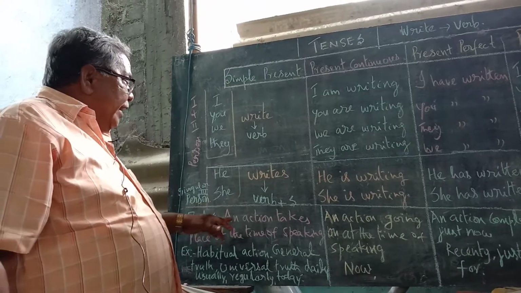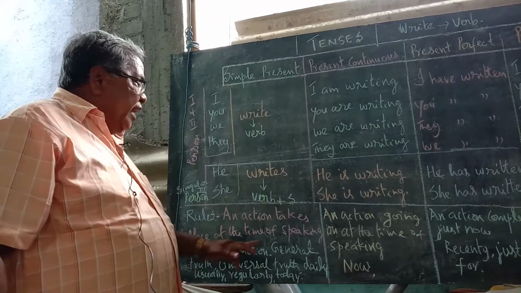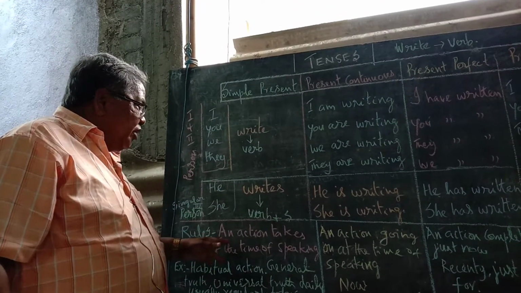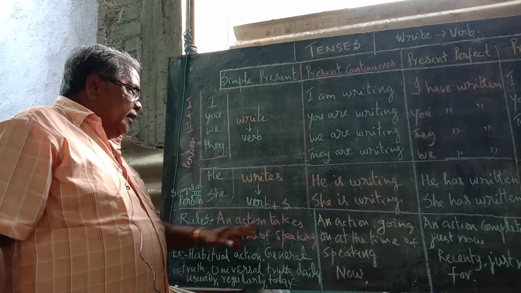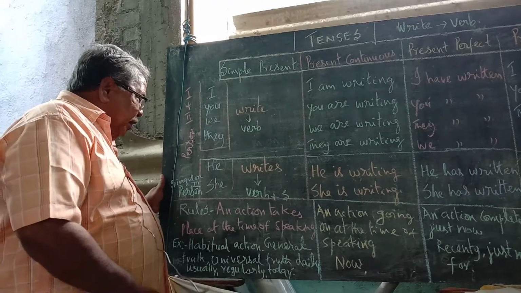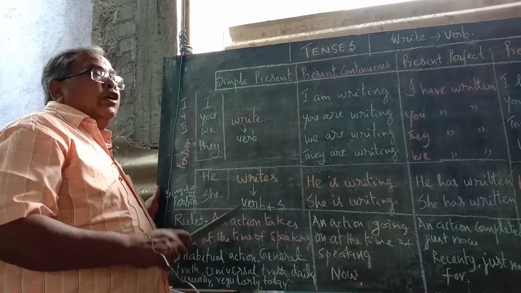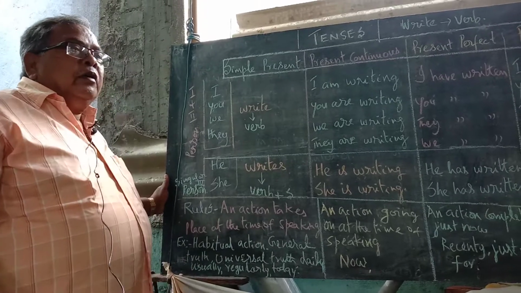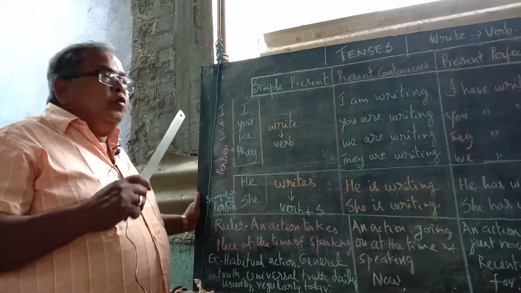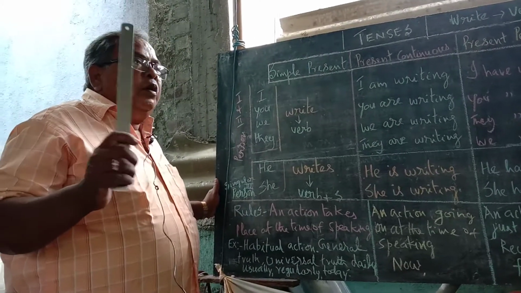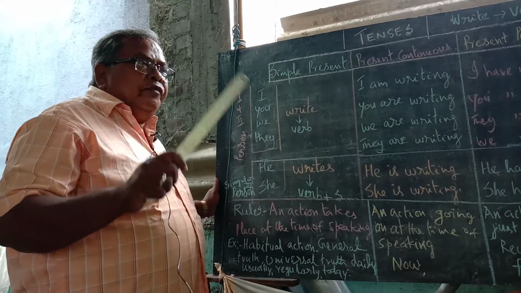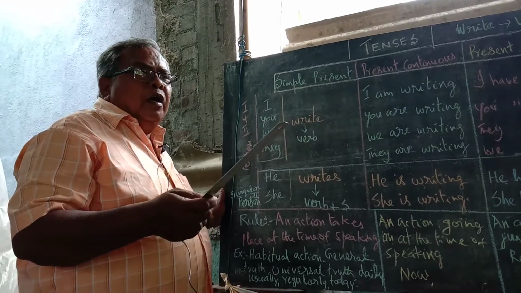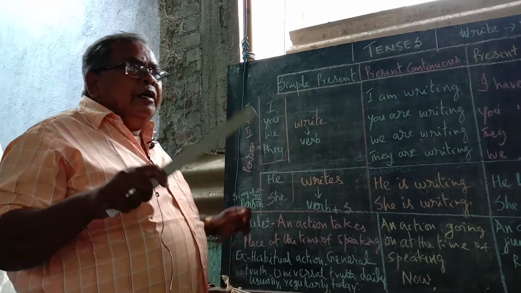Simple present is used when an action takes place at the time of speaking. For example, habitual action. What are habitual actions? Usually at early morning, you get up, you wash your teeth, you do your exercise, you take your breakfast and go to school on your bicycle.